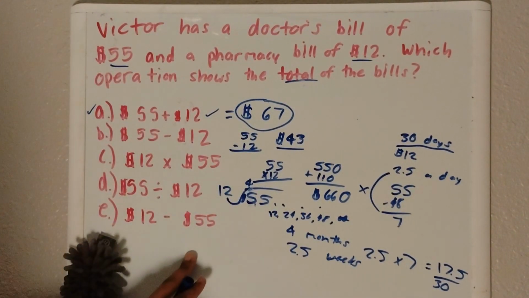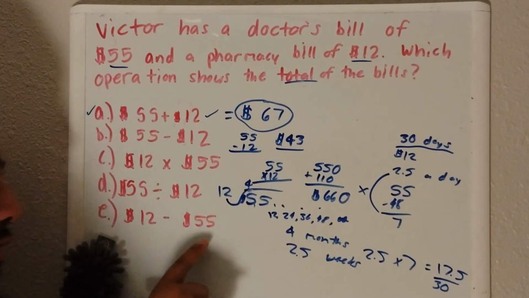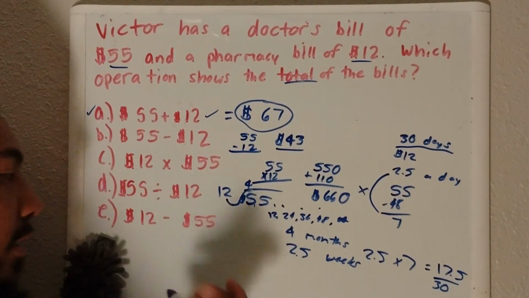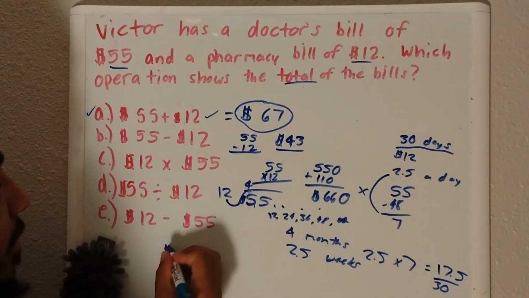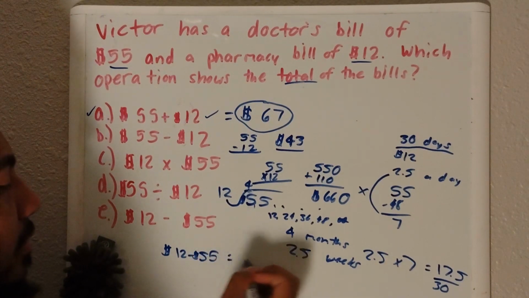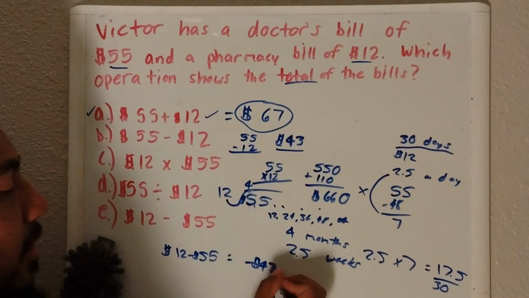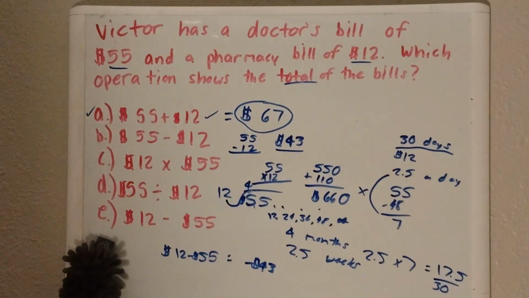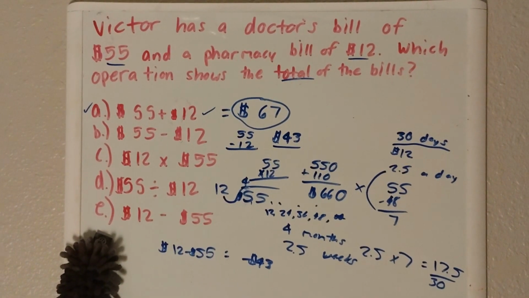And the last one, he would go into debt. So if he only had $12 in his bank account and he needed to pay it off, he could go into debt if it's a credit card and use his credit card for it. And he would be $12 minus $55 equals negative $43. So here we need to put on his credit card $43 in order to pay it all off. That was kind of confusing. I was trying to do it on the go, but we got it. No, we good. So that would be how much you have to pay if you're broke and you were Victor.